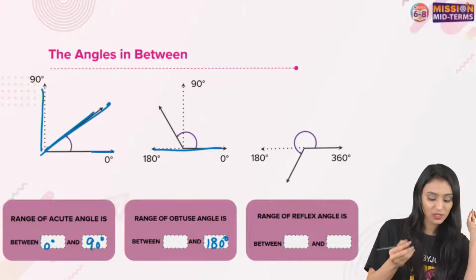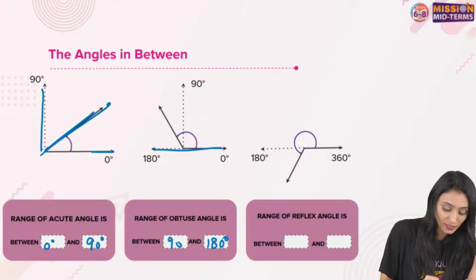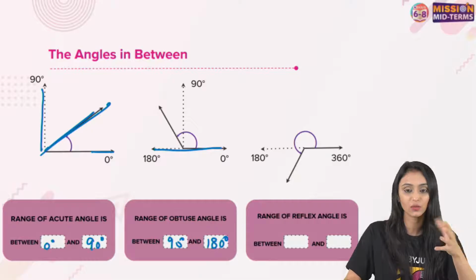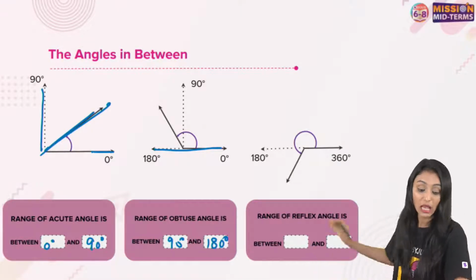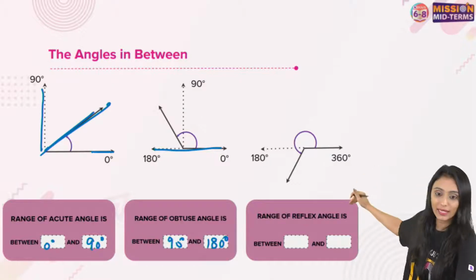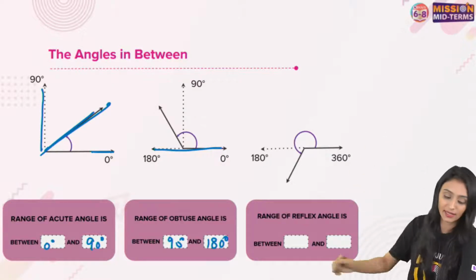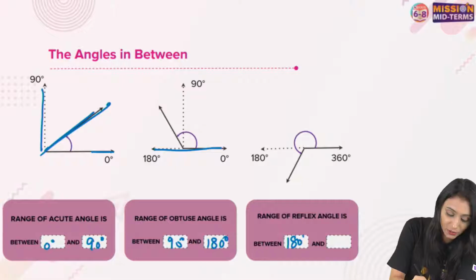So for obtuse angles, don't say 0 to 180 degrees, say 90 to 180 degrees. Because if it is 45 degrees, you would say that it is acute. 90 to 180 degrees. Sorry, I wrote that by mistake. Now for reflex angles, it is between 180 degrees to 360 degrees. Correct, Aditya. 180 degrees to 360 degrees.